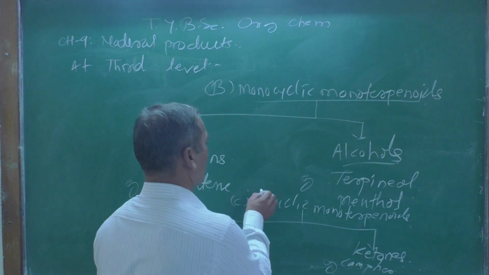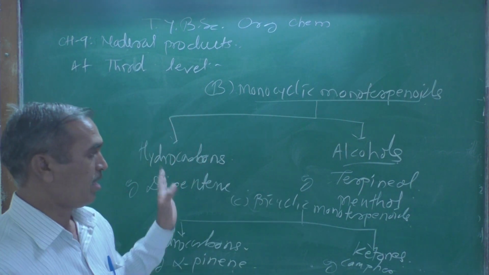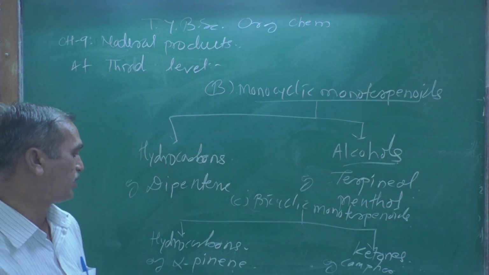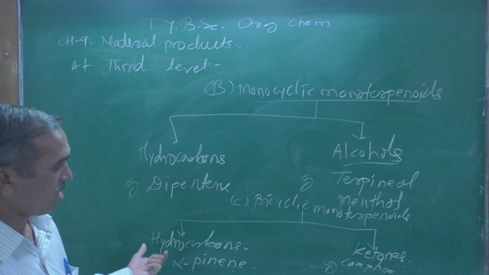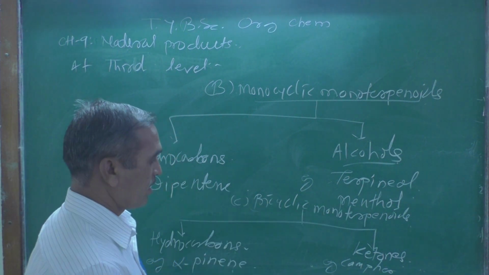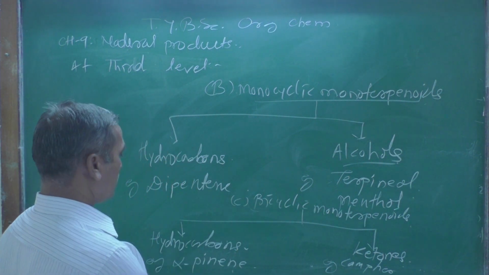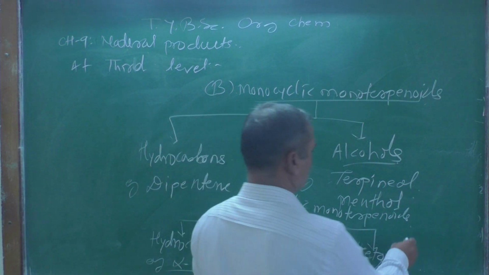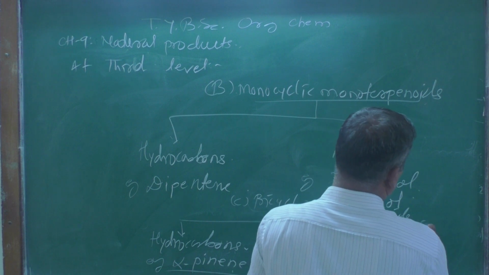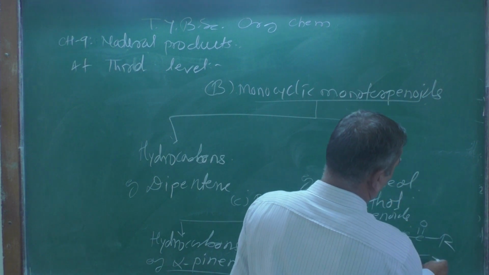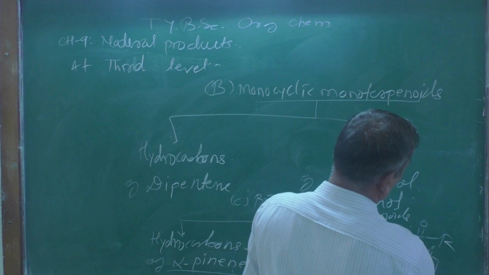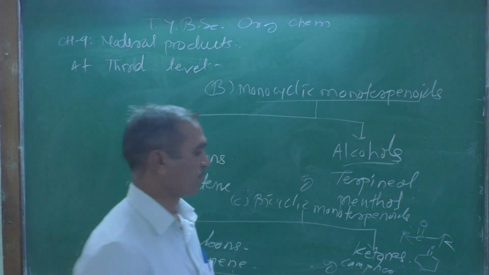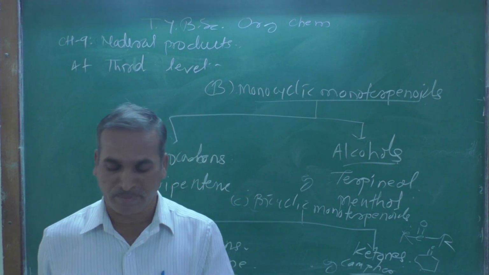Bicyclic clearly indicates that two cycles are there, and this is again divided into two types. One is hydrocarbon, the best example being pinene, and the second is ketones. The general formula of a ketone is R-C=O in open chain, and if cyclic, a cyclic ketone must be present. The best example is camphor.